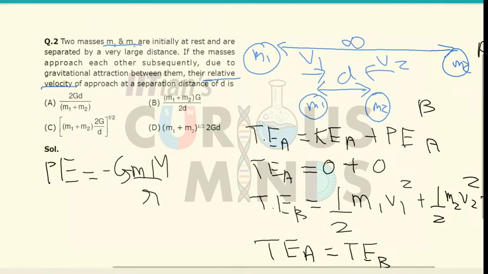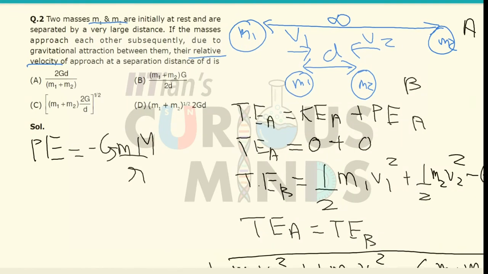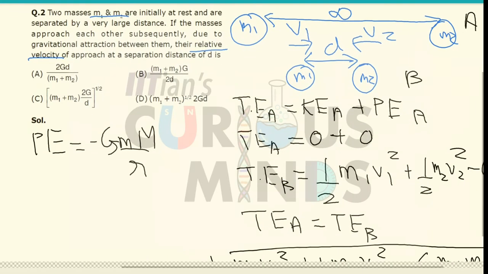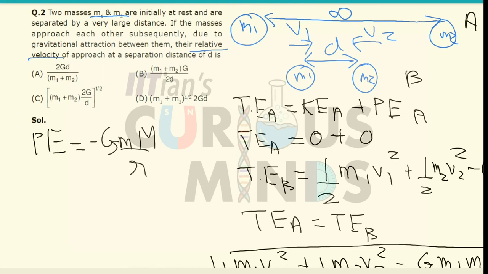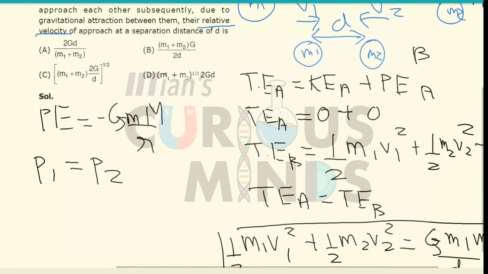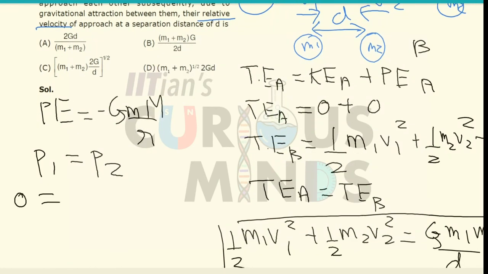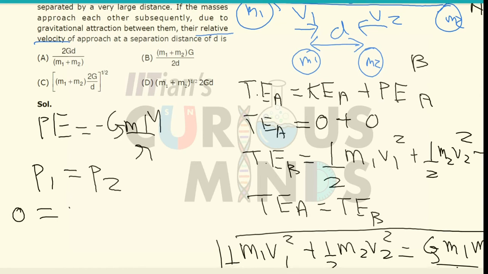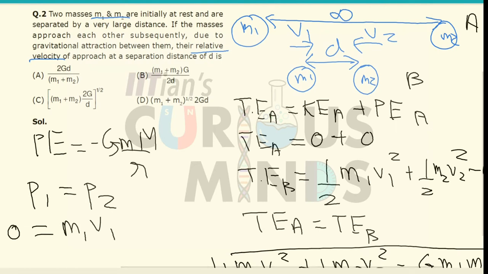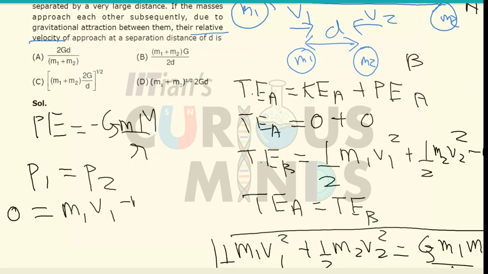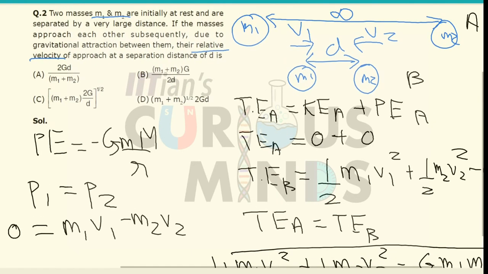Now since there is no external force, and the only force acting is the gravitational force of attraction between them, the linear momentum is conserved; the angular momentum is anyway 0. The linear momentum before is equal to the linear momentum afterwards. Both were at rest initially, so the linear momentum is 0. After arriving at distance d, it will be equal to the momentum of the first body, m1 v1, and of the second body, minus m2 v2. Why minus? Because v2 is in the left hand side direction and v1 is in the right hand side direction.